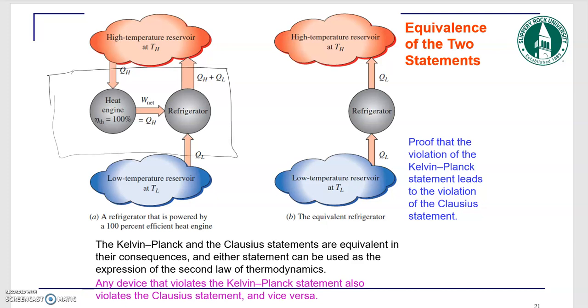If you write the net amount of heat transfer in this system that I drew, the combination of refrigerator and the heat engine, there is a QH right here, QH going back, this QH and that QH will cancel out, and there is a QL going to the high temperature reservoir, which results in this picture on the right hand side, right? So that refrigerator is transferring QL to the high temperature reservoir without having any effect on the surroundings, right?